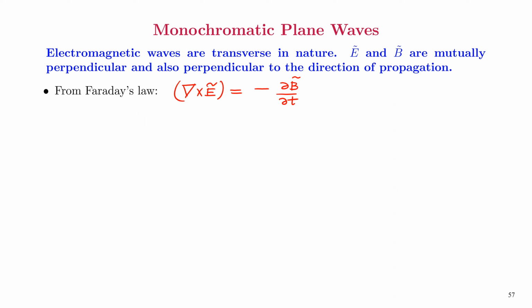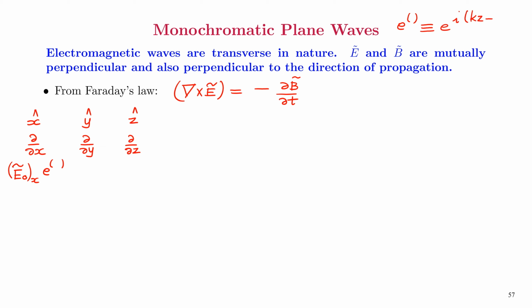When we expand the left hand side and right hand side, we have x hat, y hat, z hat, then dou over dou x, dou over dou y, and dou over dou z, and then we'll write the electric field components as E0x e raised to i(kz minus omega t), E0y e raised to i(kz minus omega t), and E0z e raised to i(kz minus omega t).